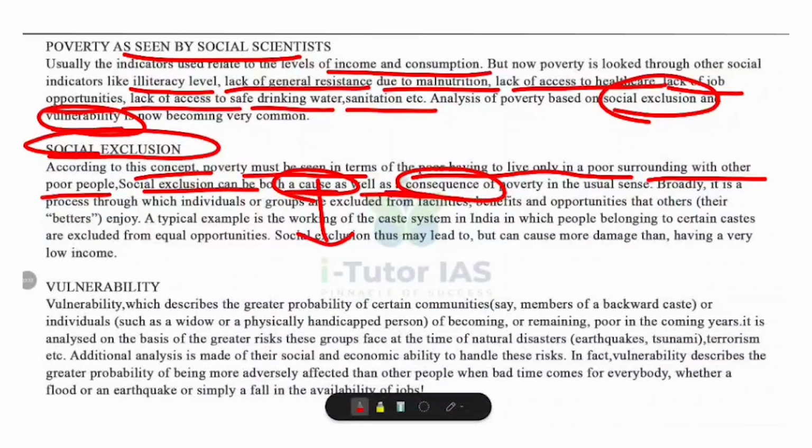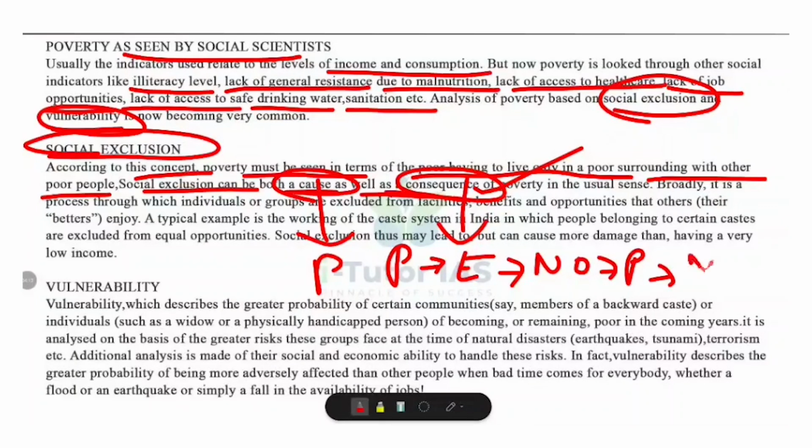What is the cause? Yes, if people are denied education, jobs, or equal rights, they will remain poor. That is the cause. And what about the consequence? Yes, because they are poor, society further excludes them, and therefore no opportunities. Again poverty, more exclusion, and poverty continues.